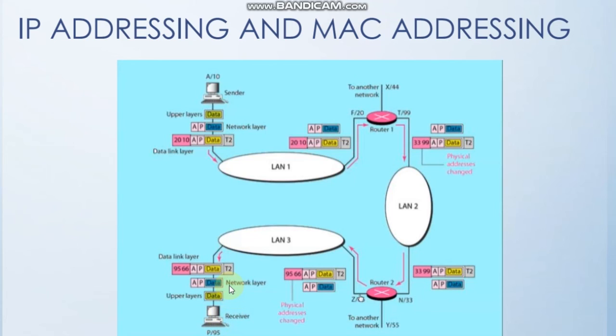Now, you might be wondering, what if this receiver wants to send back a response to the sender? That's not a big deal. What they basically do is switch the destination and source MAC addresses along with the IP addresses. So this is switched, and this whole process repeats itself again, and in this way a response is sent back to the sender. I hope you have a good sound knowledge of what addressing and networking looks like. This was all from it.